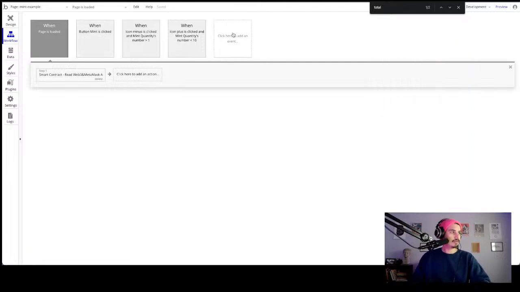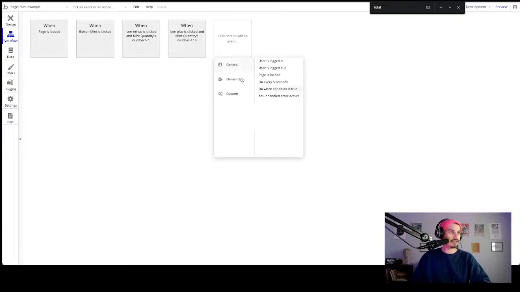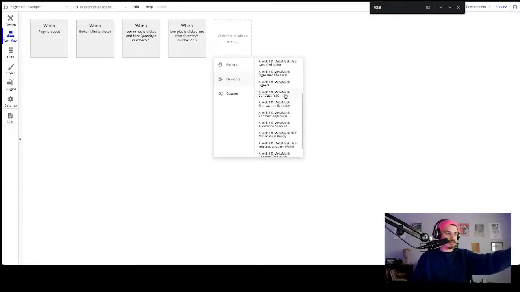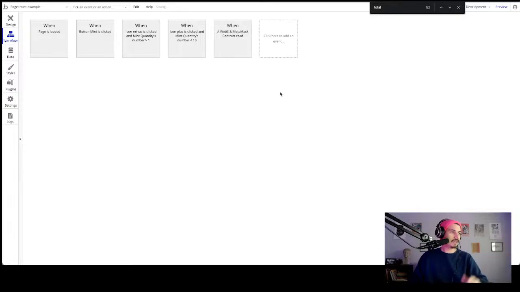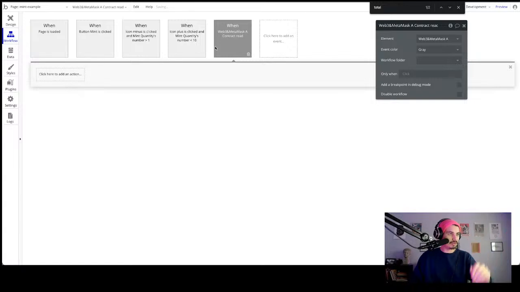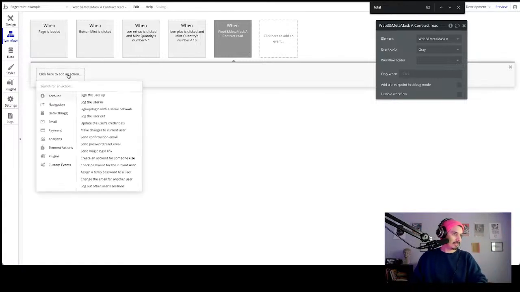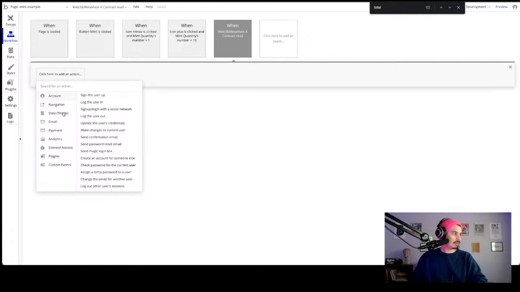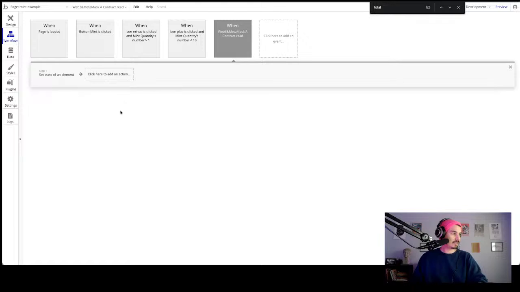So now we need to add another event. We need to do when the Web3 and Metamask contract read action has been taken, then we're going to have a follow-up action. I keep calling it a function. It's an action, I think, technically. We're going to go down to element actions, set state.